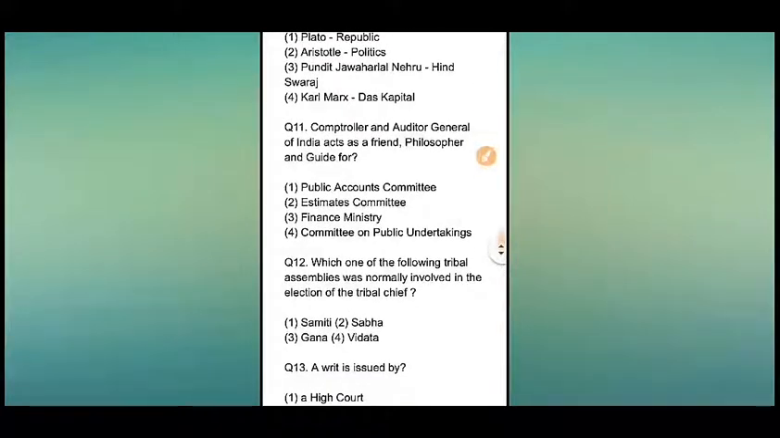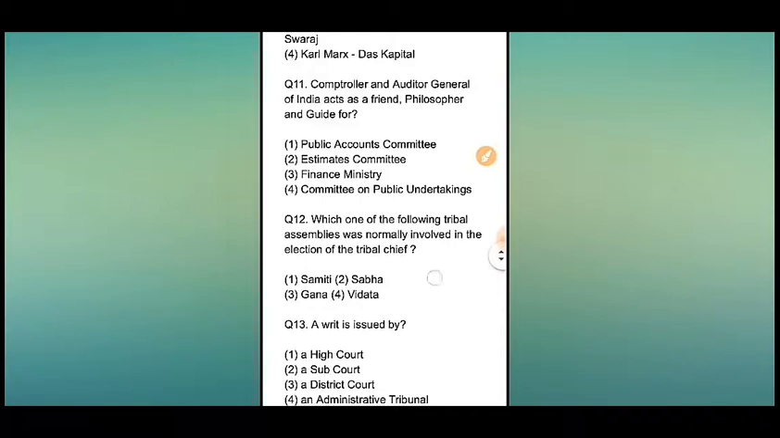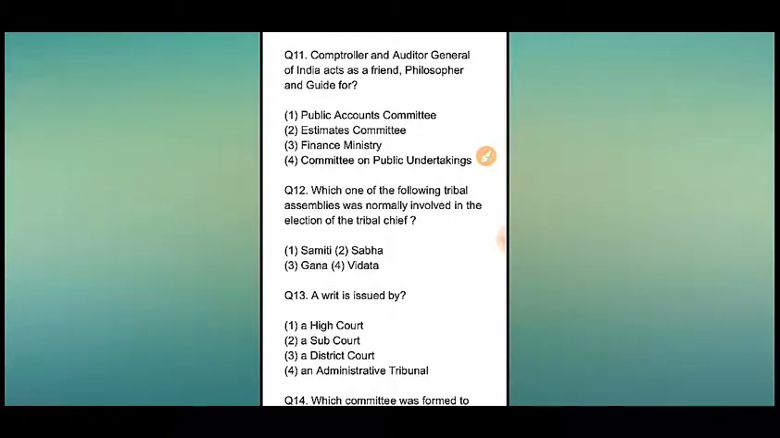Now question number 11. Comptroller and Auditor General, meaning CAG of India, acts as a friend, philosopher, and guide for dash. You can see 4 options: Public Accounts Committee, number 2, Estimates Committee, number 3, Finance Ministry, and number 4, Committee on Public Undertakings. So from the 4 options, the answer will be number 1. That means Public Accounts Committee.